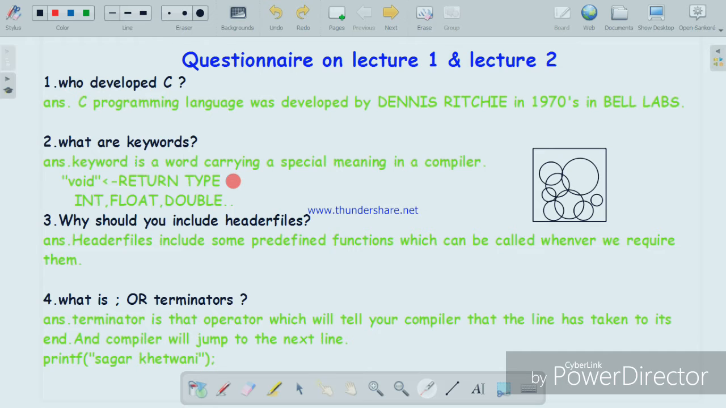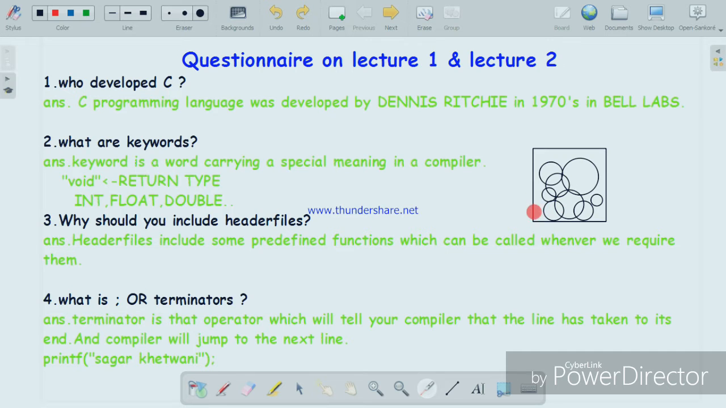Now, why should you include header files? You might remember that we used hash include stdio.h and hash include conio.h, but why should we include header files? A header file includes some predefined functions which can be called whenever you require them. Just take an example of a box. This is a box in which you have included your toys. These toys are used by you whenever you want to play with them. Whenever you want to use them, you just open the box and use your toys.